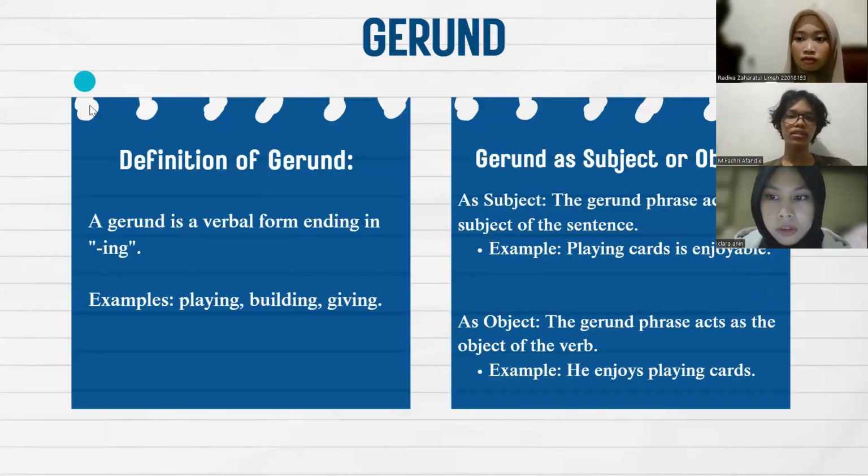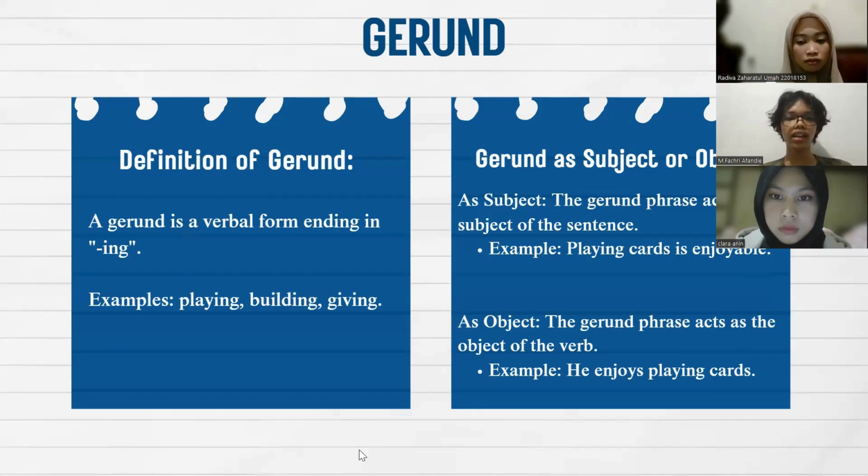Next, I will explain the material about gerund. A gerund is a verbal form that ends in ing and functions as a noun. Like infinitives, gerunds can act as the subject or object of a sentence. For example, playing, building, giving, and others. Gerund as subject.